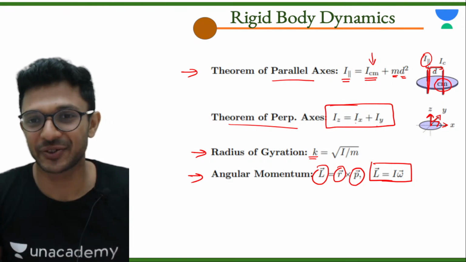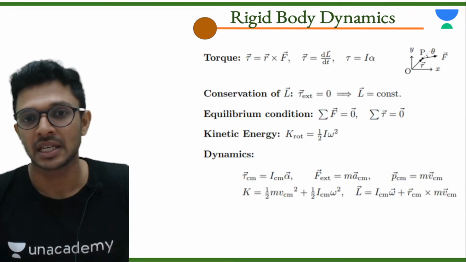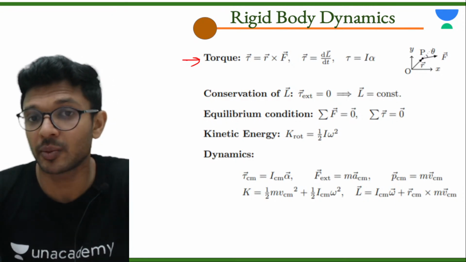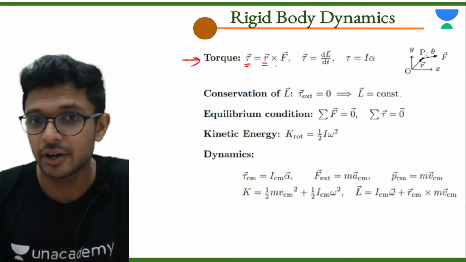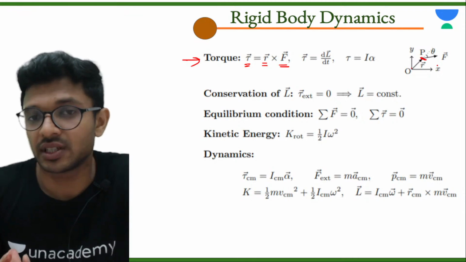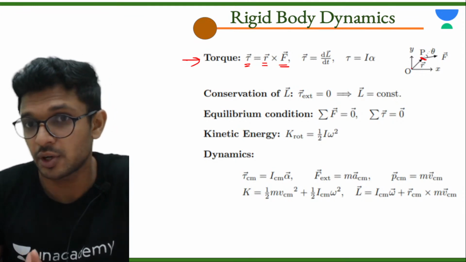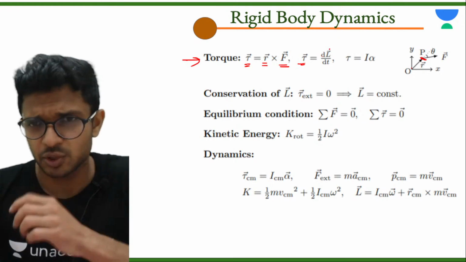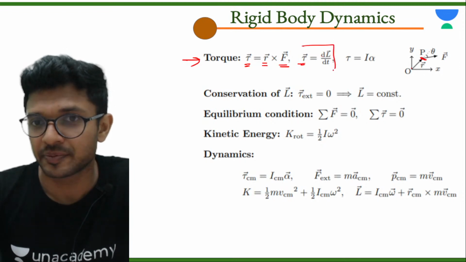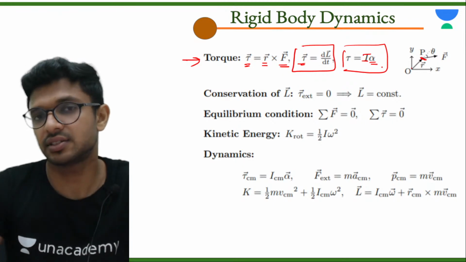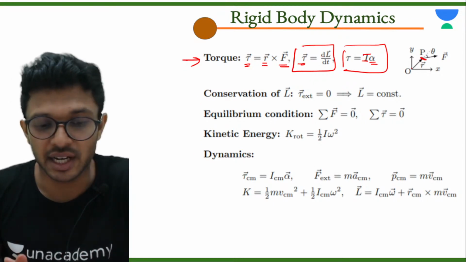Five seconds, 5, 4, 3, 2, 1, here we go. Next, the rotating effect of a body, we call it torque. Different formulas are there for torque. One is R vector cross F vector. R is the distance from the point of rotation to the point where force is acting, multiplied by the force, it's a cross product. Another formula for torque is differential of angular momentum with respect to time. Another formula for torque is equal to I alpha. I is moment of inertia, alpha is angular acceleration.